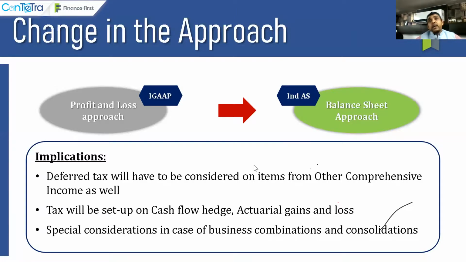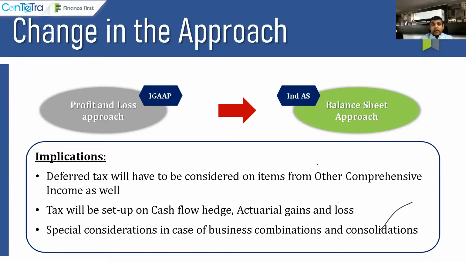Right? Now coming back to our example, when I talk about the balance sheet approach, I take basically interest receivable. If it is taxable on cash basis, then logically speaking, I'm going to pay tax only when I receive the interest payments from the bank. So as of today, I'm not going to pay any tax, but on that profit, I have to pay tax in future. So as of today, I need to have a deferred tax liability because the tax base of the asset is 0 and the carrying value is 1000. If I have an interest receivable of 1000, then logically speaking on that 1000, I'm going to pay tax in future. So today I have to create a deferred tax liability.